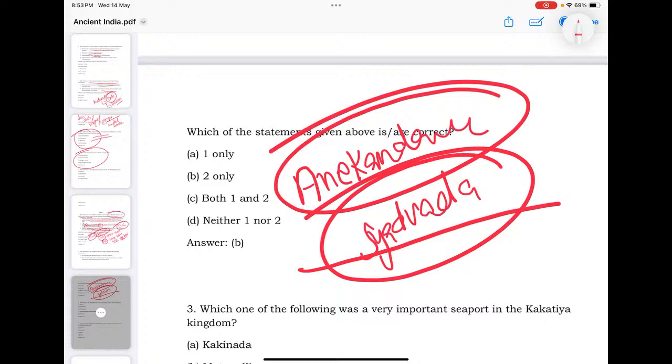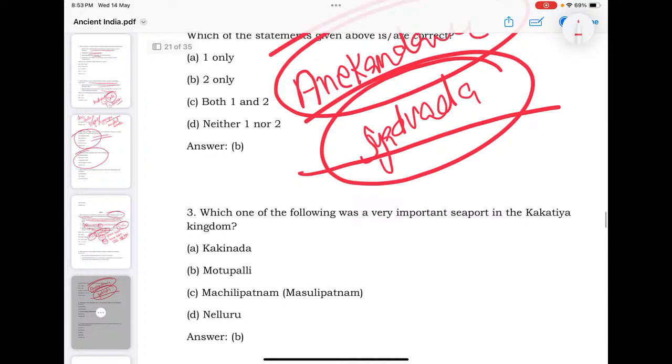Come on, somebody please say. Okay, they are Jain philosophies.